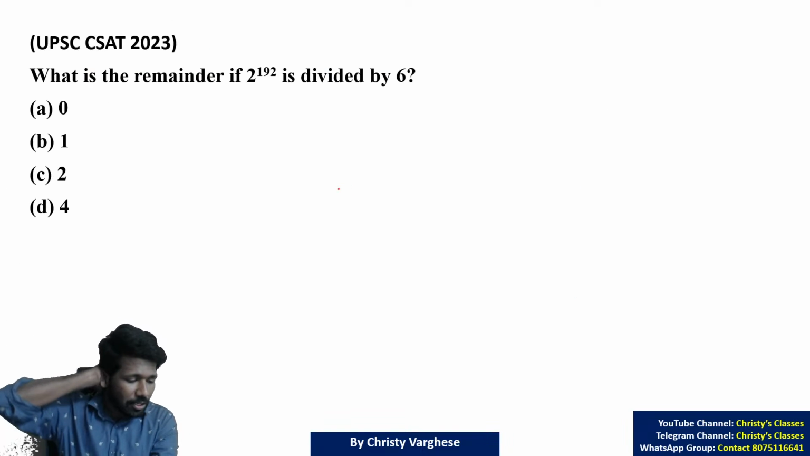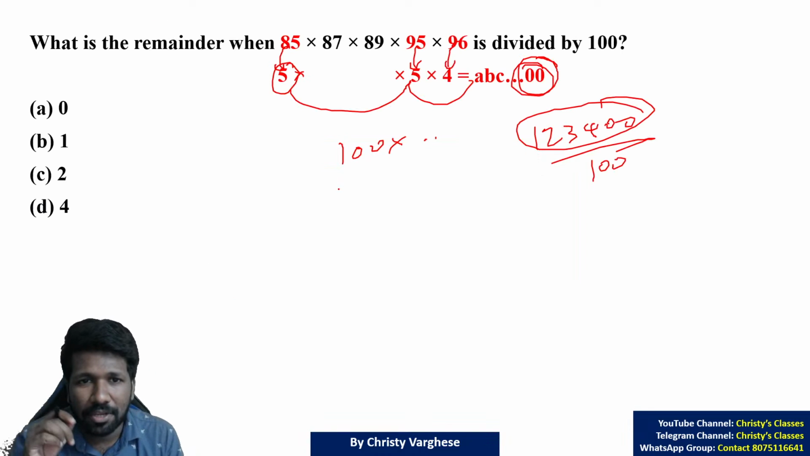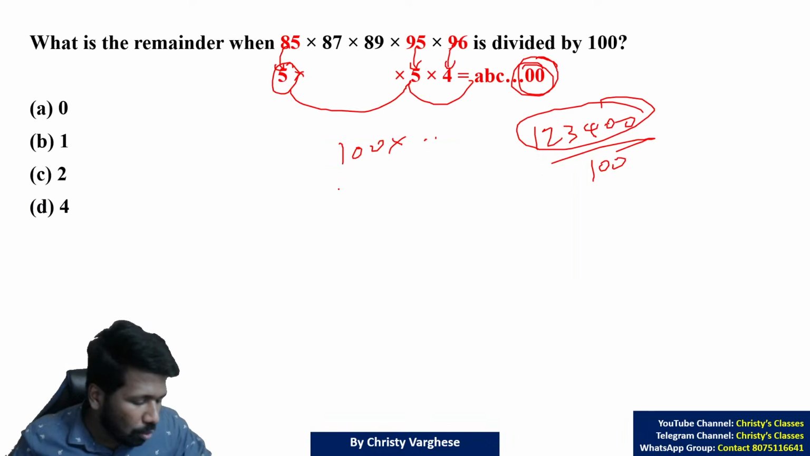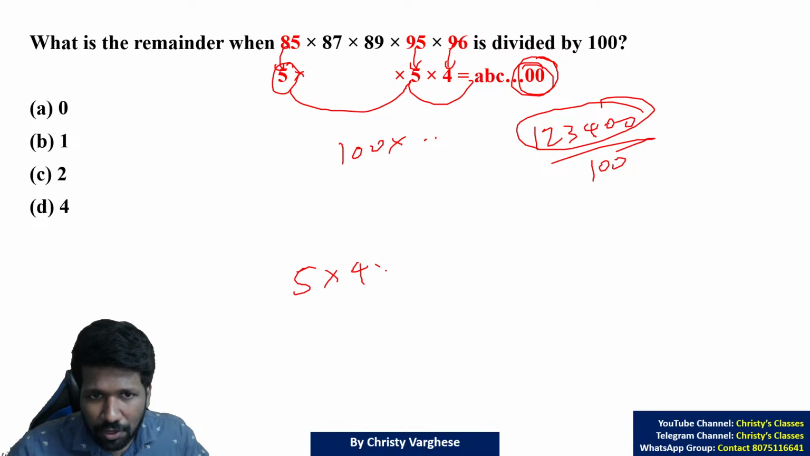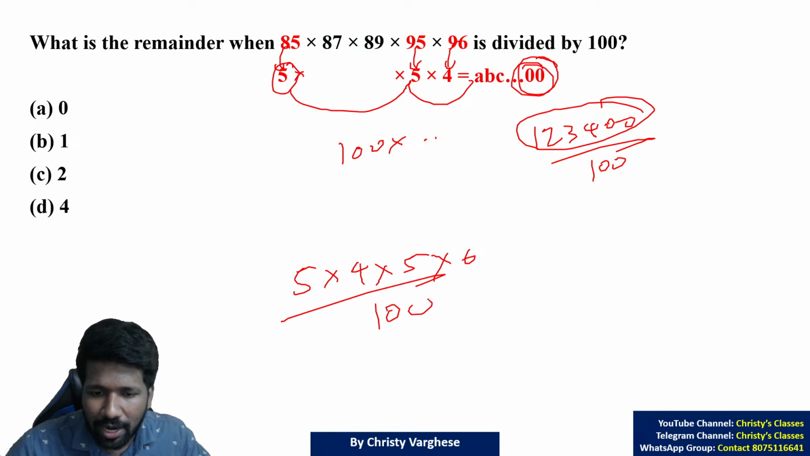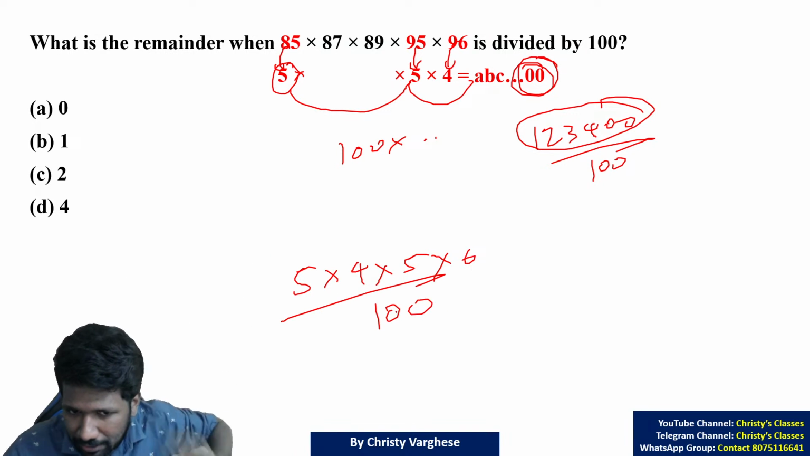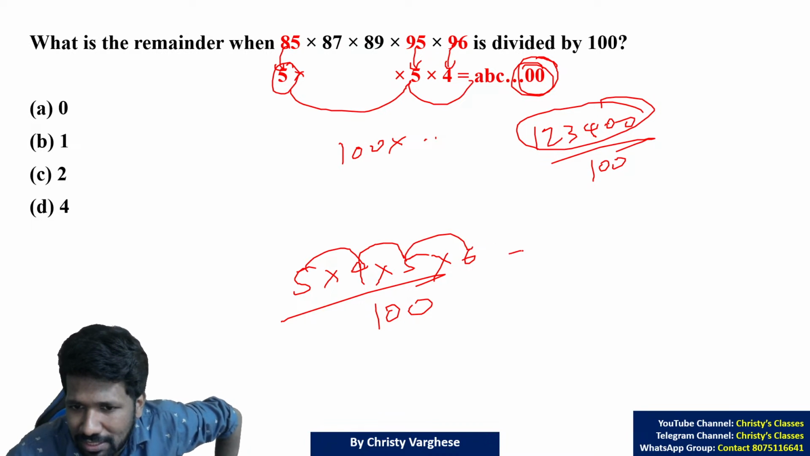Now one more question from 2023. Those of you who have a doubt in the previous question, can you specify the doubt? I will give you a simple example to make you understand. 5 into 4 into 5 into 6. This divided by 100, what is the remainder? What do you think? 5 into 4, 20, 20 into 5, 100, 100 into 6, 600.